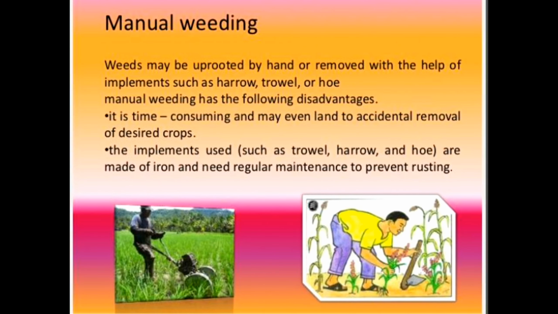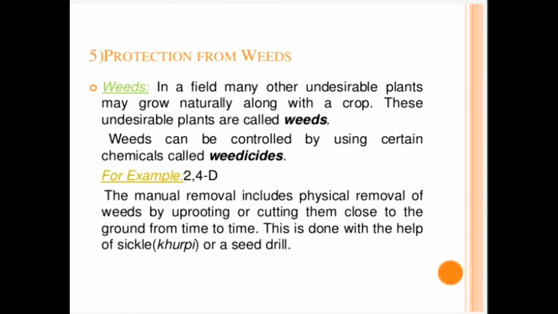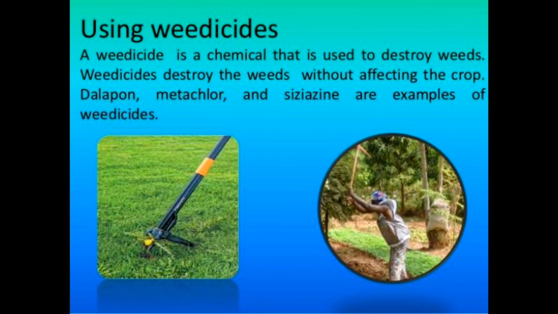This is done with the help of manual weeding. In manual weeding, you can uproot the weeds by hand, but you have to use some instrument like a khurpi, harrow or hoe. Another one is weedicide. Certain chemicals called weedicides can also control our weeds. A weedicide is a chemical that is used to destroy weeds without affecting the crops.